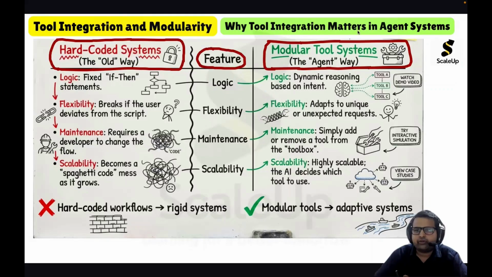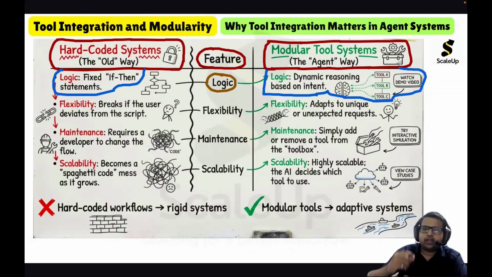If we take the logic feature, in terms of logic, hard-coded systems follow fixed if-then statements. If this, then that. But modular tool systems, in terms of logic, follow dynamic reasoning based on intent.